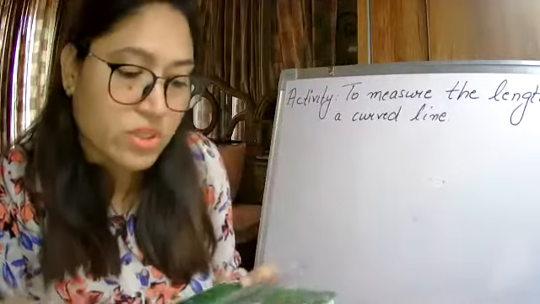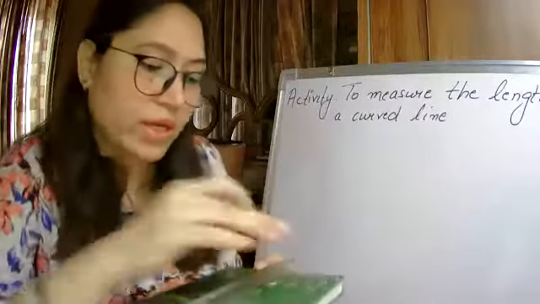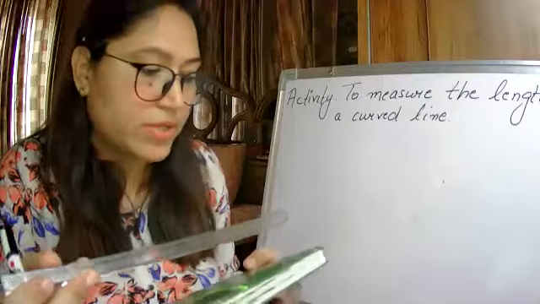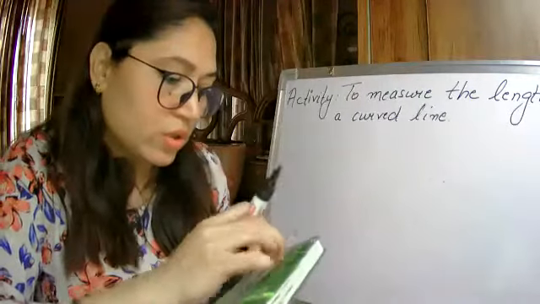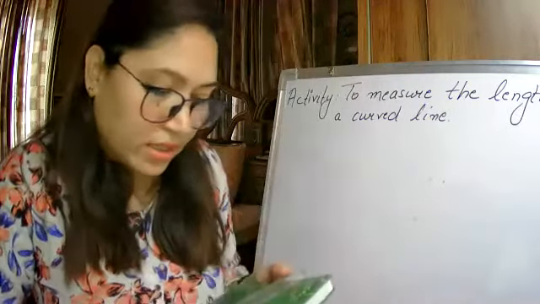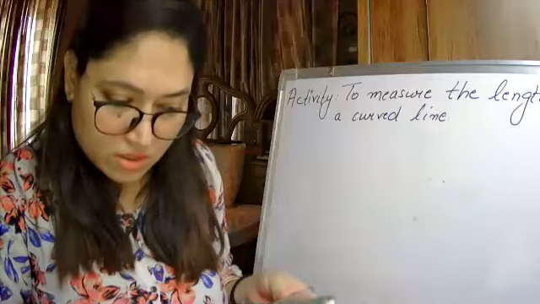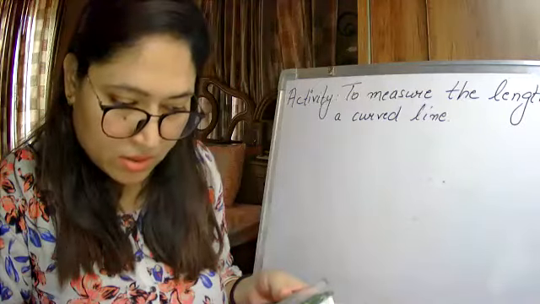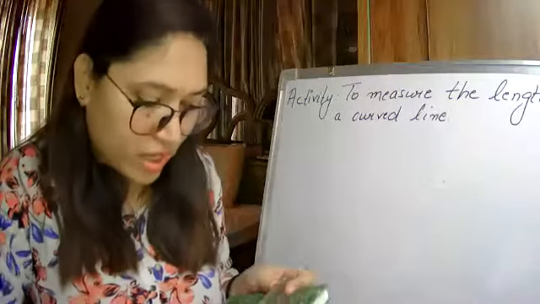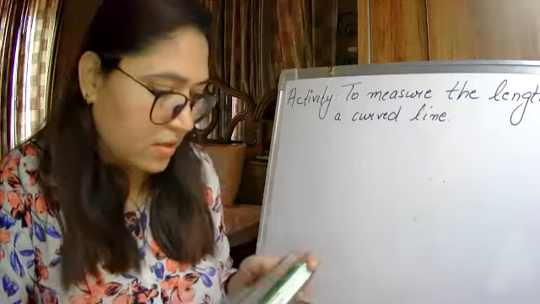Yes, very good. So see, for example, I am looking at the measurement. For example, I'm measuring my diary. So when I look at it, where are the centimeters? Okay, this is upside down. This is okay.